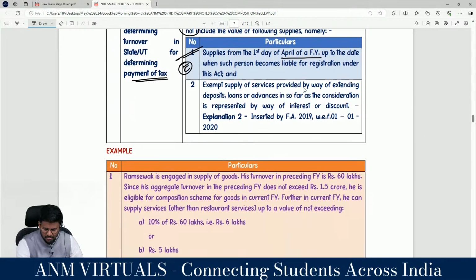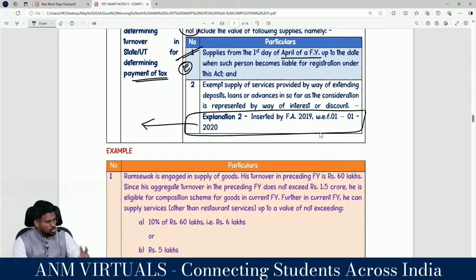Or exempt supply of services provided by extending deposit, loan or advance insofar as the consideration is represented by way of interest or discount. This is what explanation number 2 is all about. So two things should be excluded, my dear lovable students.